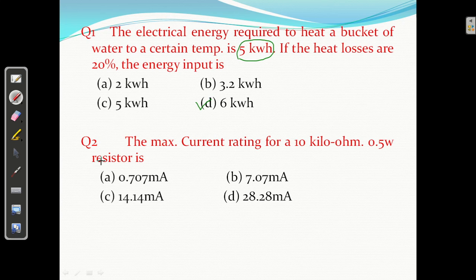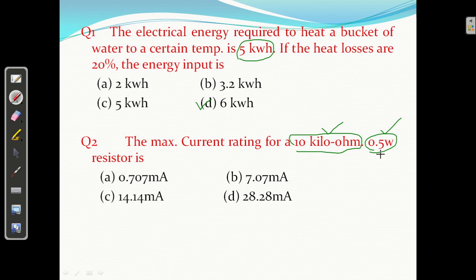Question number 2. The maximum current rating for a 10 kilo ohm, 0.5 watt resistor. Suppose you are going to purchase a resistor, you have to state the resistance value, and you have to take the wattage rating. If the current is more, the wattage should be more, otherwise it will be damaged. If more current comes and you have kept a lower wattage, the resistance will get damaged. So this rating will be required.